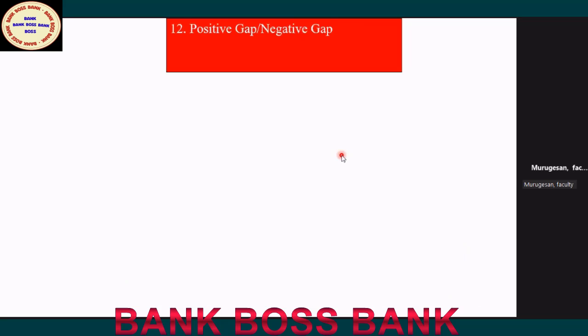Now we'll move a little further. Positive gap, negative gap. Here in balance sheet management, definitely there will be one question on gap analysis. It may be a 5-mark question, sometimes two 5-mark questions also. At one point of time they are asking about maturity buckets. You have to analyze the maturity bucket. What is positive gap? What is negative gap?